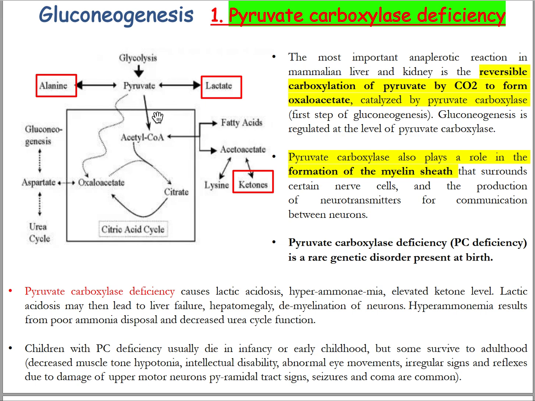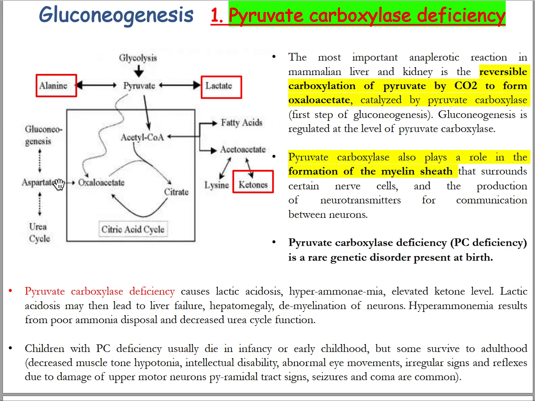Also, if the concentration of pyruvate is increased, or if pyruvate is unable to enter gluconeogenesis, pyruvate will be converted into acetyl-CoA. Acetyl-CoA will then be further converted to fatty acid or acetoacetate, which leads to the formation of ketone bodies. So these are three important consequences if the pyruvate carboxylase enzyme is deficient.